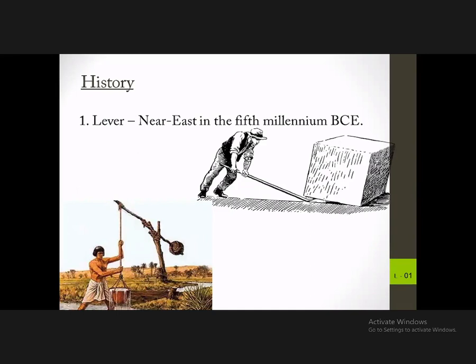At the same time, in ancient history they used levers to bring water from the rivers to the ground level, or bring the water to the surface.